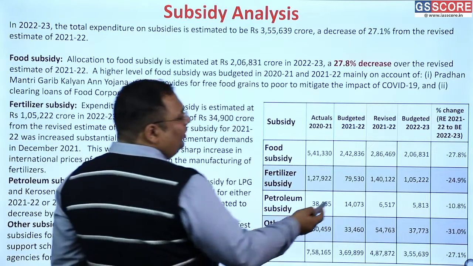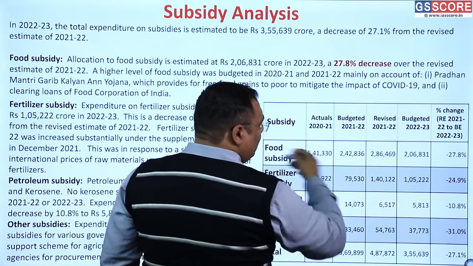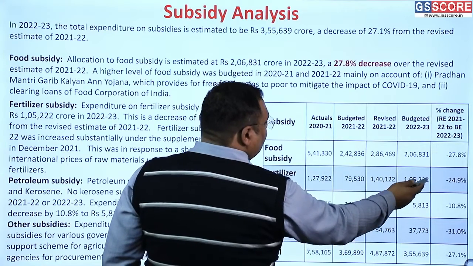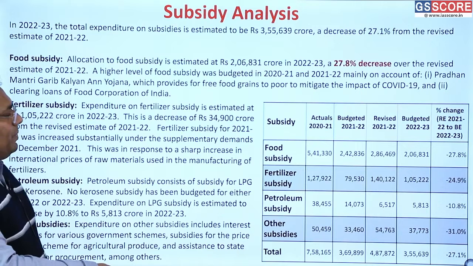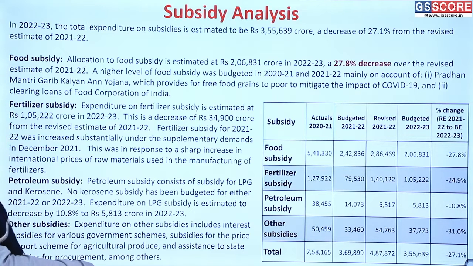Last year we provisioned even less. You can see here, we provisioned only 79,000 crore rupees. But ultimately we had to spend almost double. This year prices will moderate, but not that much. Petroleum subsidy has decreased to some extent, and is likely to decrease further. It is already significantly less than what it used to be. And other subsidies are also going to decrease. As a result, we see a big decrease in subsidies here. Clear?